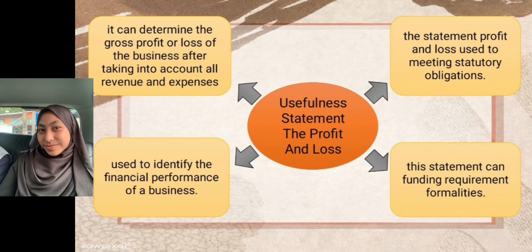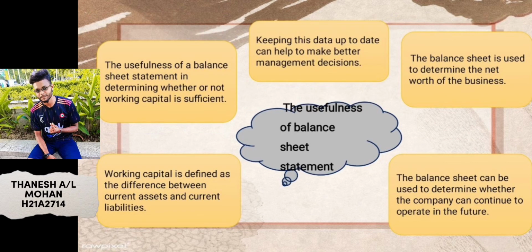Then, the statement of profit and loss is used to meet statutory obligations. It can help in evaluating the figures required for filing statutory tax returns. Lastly, this statement can fulfill formal requirements. A profit and loss statement for a few years is a must if the business wants to borrow funds from a bank or financial institution. The usefulness of the balance sheet statement.